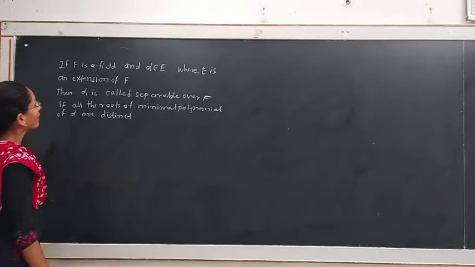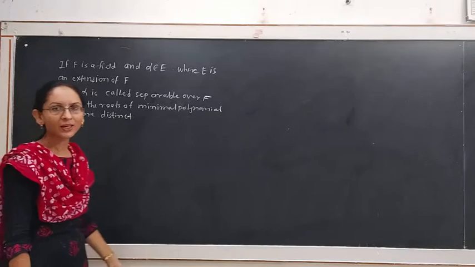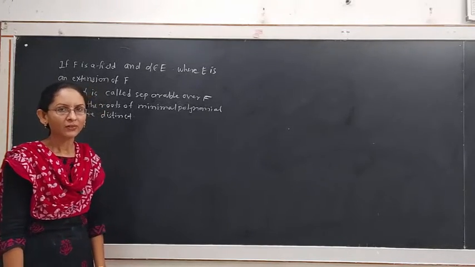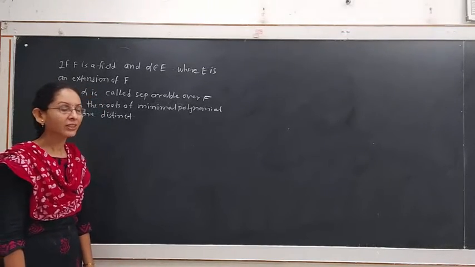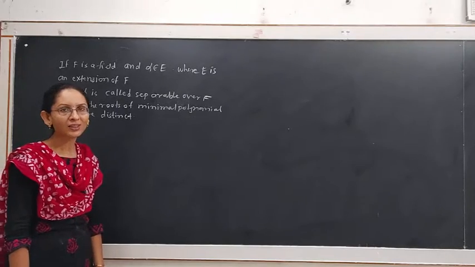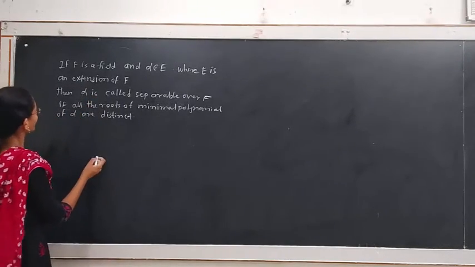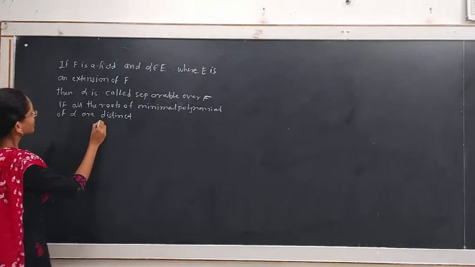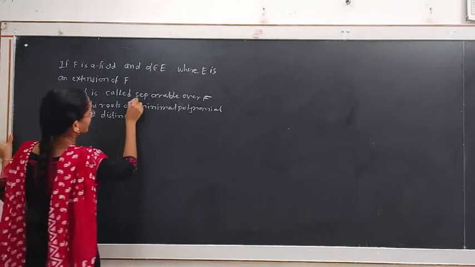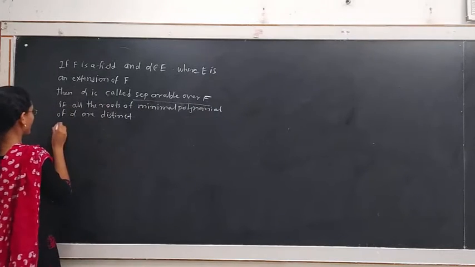Any element alpha of extension field E of the field F is called a separable element if its minimal polynomial has all distinct roots. We define a separable polynomial also. This is the definition for separable element over the field F.